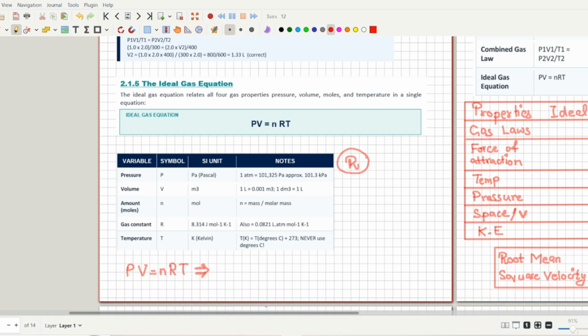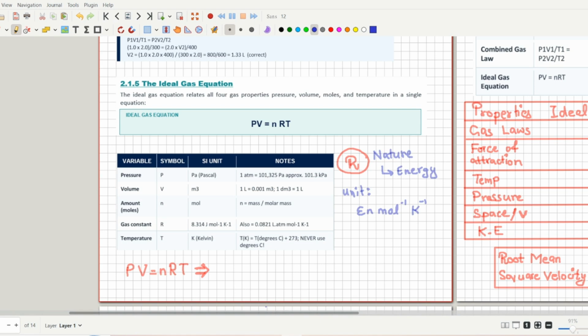So what is the nature of R? The nature of R is actually energy. That's why R has energy in its unit. As you can see, it has units joule per mole per Kelvin. Joule is the unit of energy. So the nature of R is energy, and the unit is energy per mole per Kelvin. This is the unit of R.